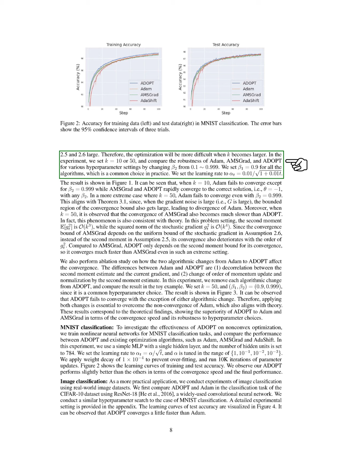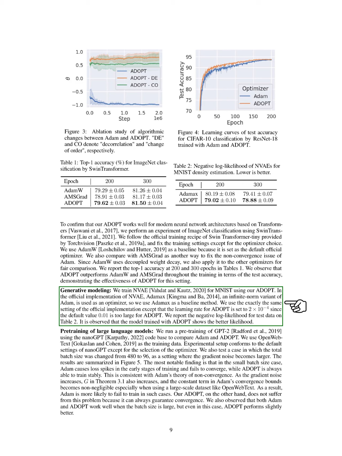In our MNIST classification experiments, we train nonlinear neural networks and find that ADOPT outperforms existing optimization algorithms in terms of convergence speed and final performance. We also conduct image classification experiments using real datasets, where ADOPT shows faster convergence than Adam. For generative modeling, we train NVAE on MNIST using ADOPT and find improved likelihood results compared to the baseline.